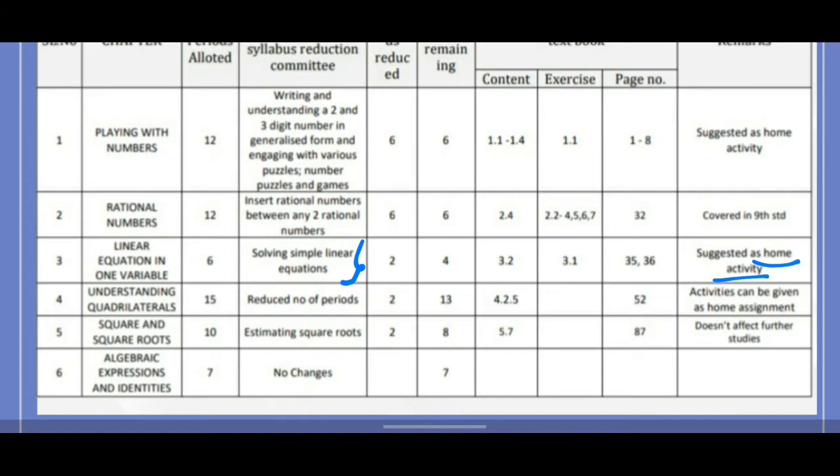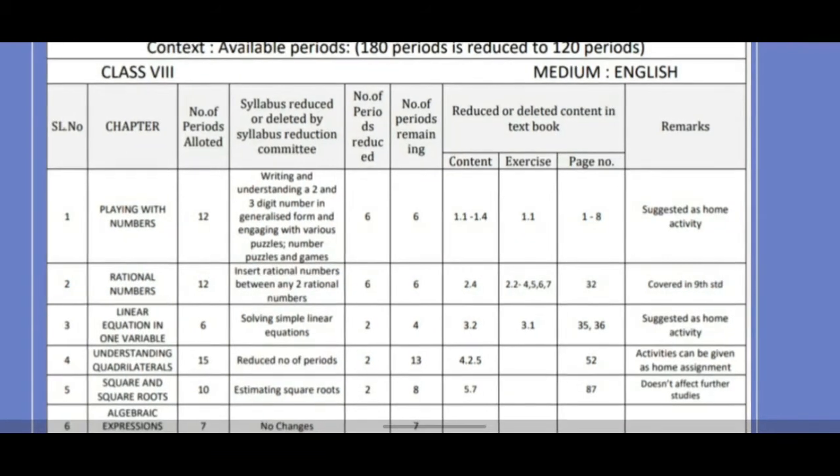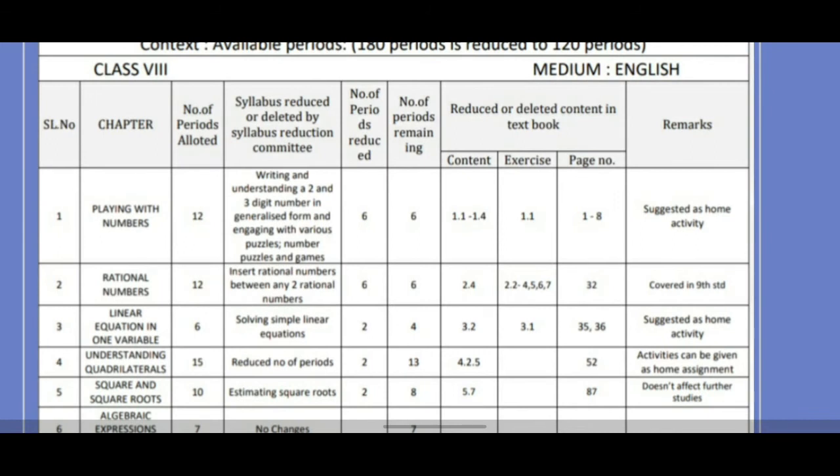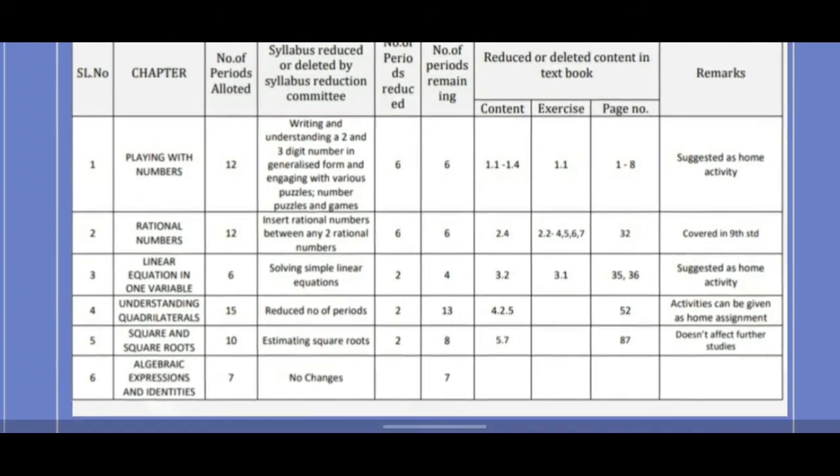Then understanding quadrilaterals. Your fourth chapter. In this, it has not reduced anything. All the things you have to study, only the number of periods has reduced. And what the activities are, that can be given as home assignment. Full chapter you have to study, understanding quadrilaterals. After this, fifth chapter name is